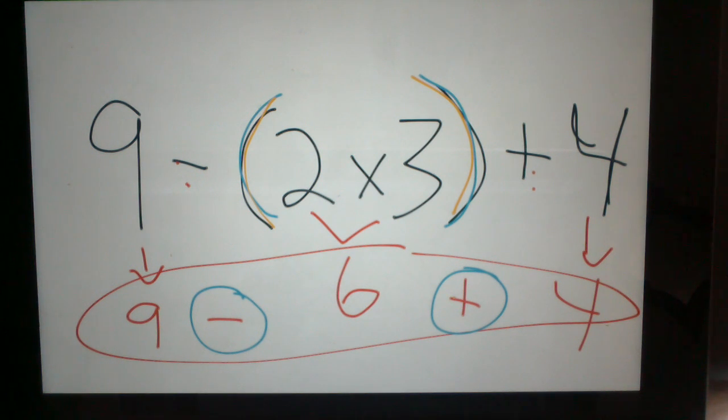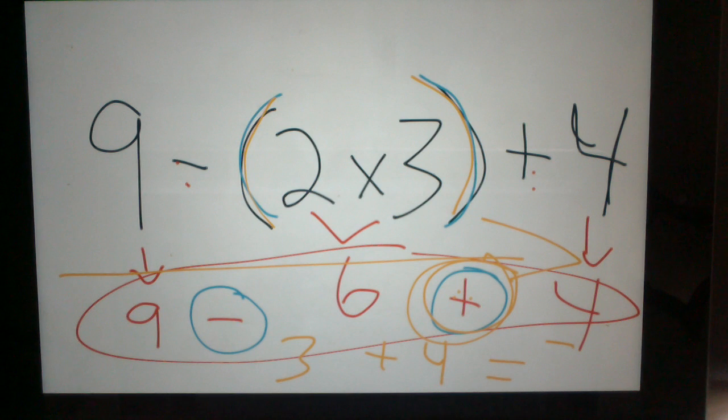We don't have to do addition first. We don't have to start here. We go left to right, always left to right. So we just go 9 minus 6 is what? 3. Plus 4 is 7. And our correct answer is 7.